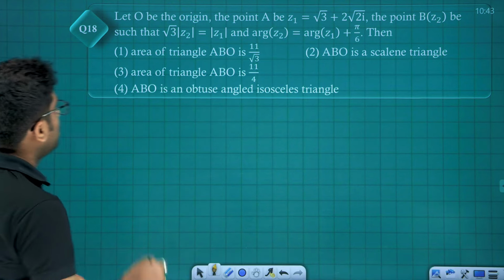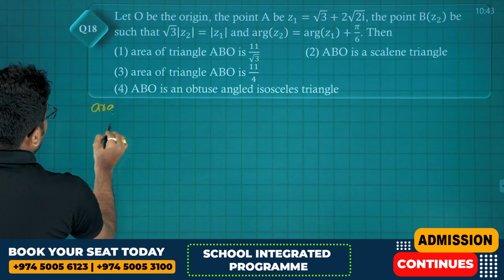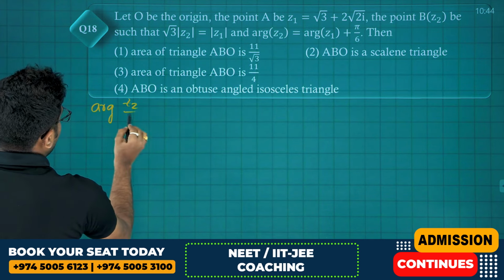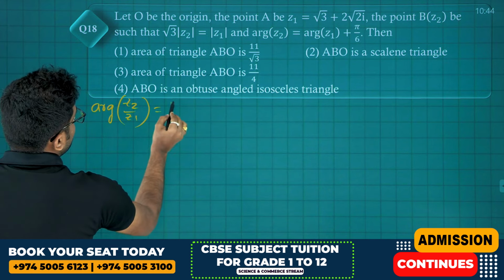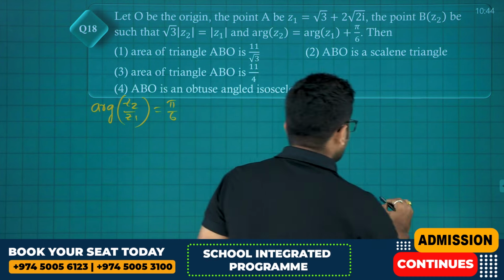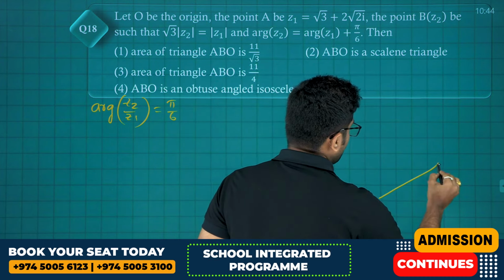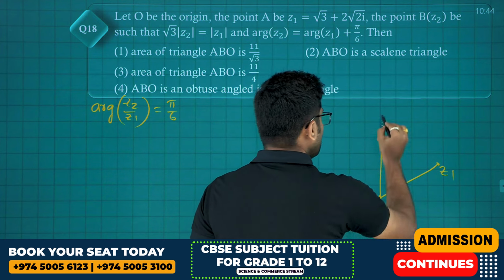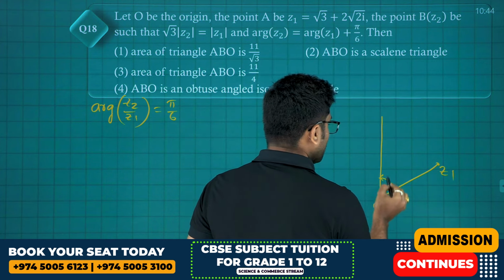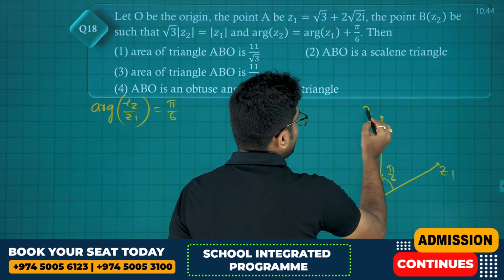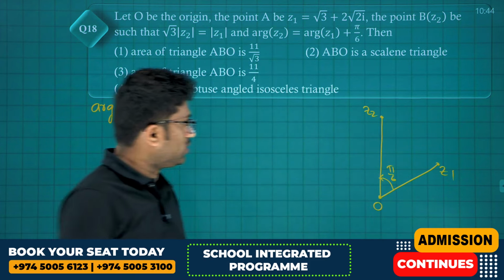Argument of Z2 minus argument of Z1. That means from here we can get argument of Z2 divided by Z1 is equal to pi by 6. What do you mean by this, friends? Generally, if there is the origin and Z1, Z2 is obtained by rotating Z1 with respect to the origin by pi by 6. So this is how we get Z2.